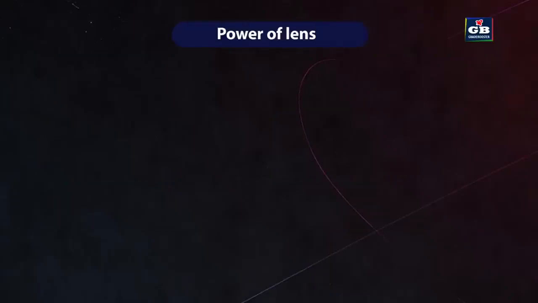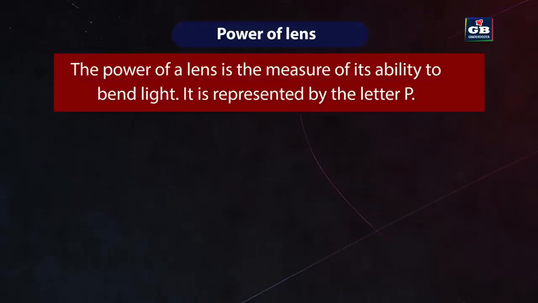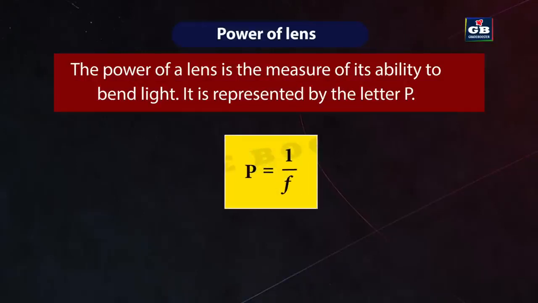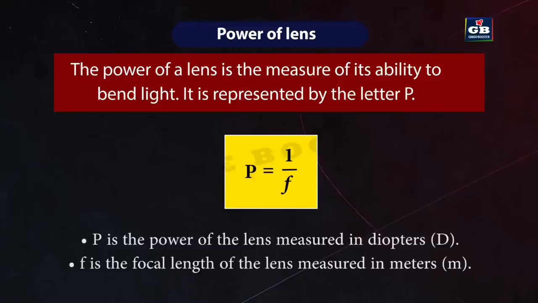Power of lens. The power of a lens is a measure of its ability to bend light. It is represented by the letter P. The power P of a lens of focal length f is given by P equal to 1/f. The power of a lens is measured in units called diopters, D. P is the power of the lens in diopters D. f is the focal length of lens in meters m.